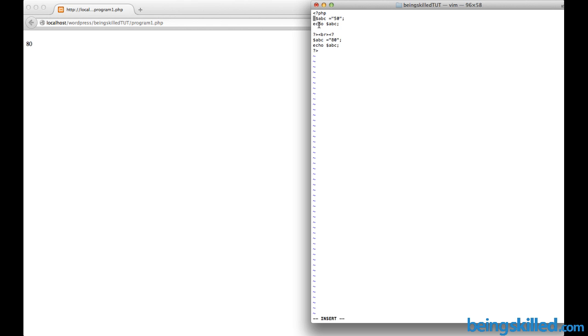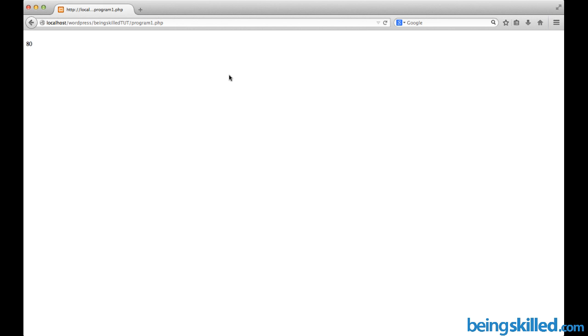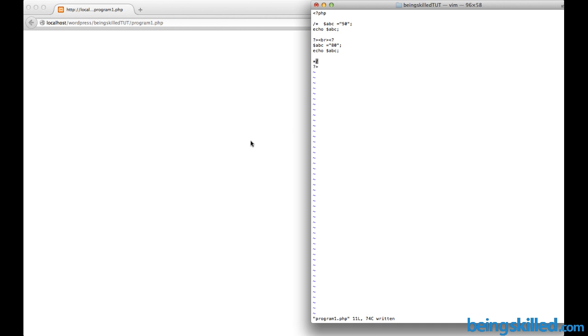Now let's use the multi-line comments. For that we will just type slash and then a star or asterisk, and then go till where we want to comment. So now we are commenting out this entire block. Let's save it and see what happens. Ideally we shouldn't see any output at all because every single line will be ignored. See, we can't see anything because the entire block from the beginning of the comment was ignored.